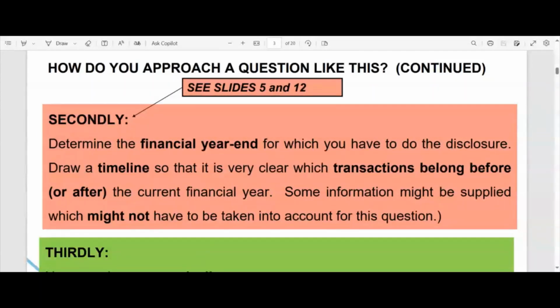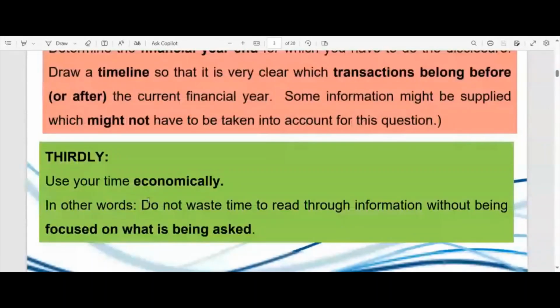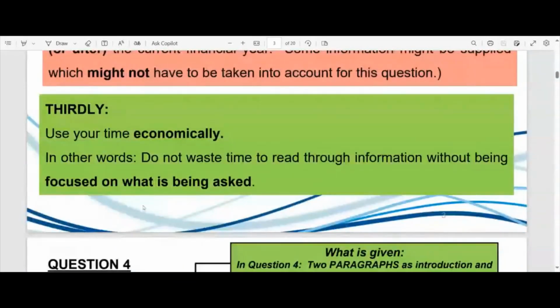In most questions, as we will see next week when we start with tax as well, those questions normally cover more than one financial year. In the case of share capital, it might, but not necessarily. But in the case of tax, it'll always cover more than 1 financial year. In the case of foreign exchange, it'll always cover more than 1 year. So it is just a handy tool to draw a timeline. And then I'm just saying here, use your time economically. Let us go to some other pointers.